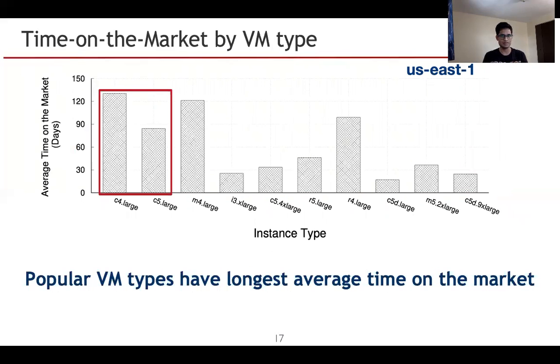Applying similar analysis on individual VM types for the popular region US East 1 produces this graph where we have instance type on the x-axis. Similarly, the instance types are in descending order of their popularity, and on the y-axis you have average time on the market, in days. Here also we can see a similar pattern where popular VM types, that is C4.large, C5.large, have the longest average time on the market, reinforcing our point from the previous graph that demand is less relative to supply in the largest regions as well as for the popular VM types.